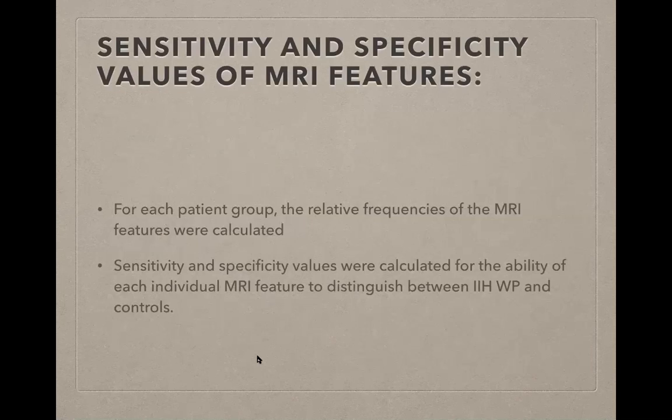Now coming to sensitivity and specificity of each of these features. For each of the patient groups, the relative frequencies of the MRI features were calculated. Sensitivity and specificity values were calculated for the ability of each individual MRI feature to distinguish between idiopathic intracranial hypertension with papilledema and the controls.